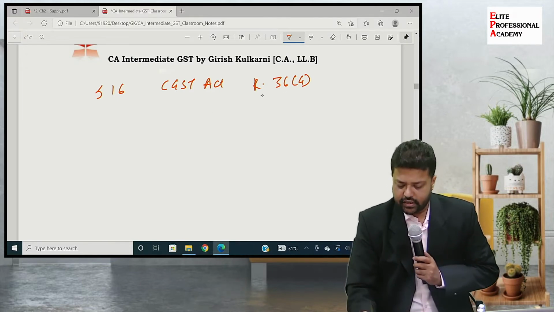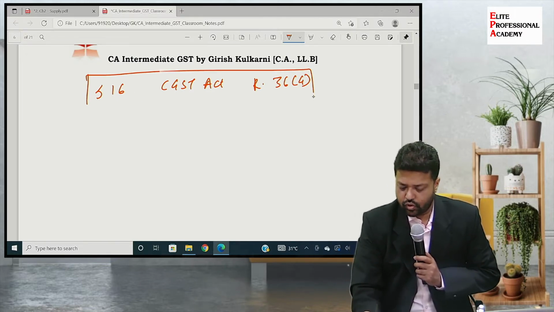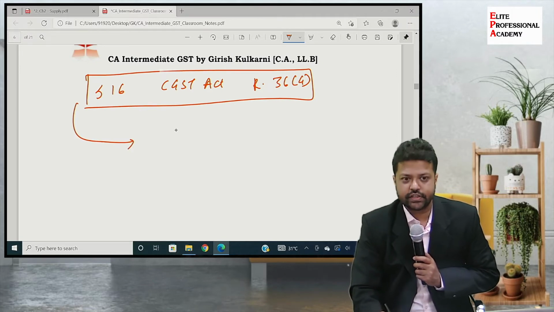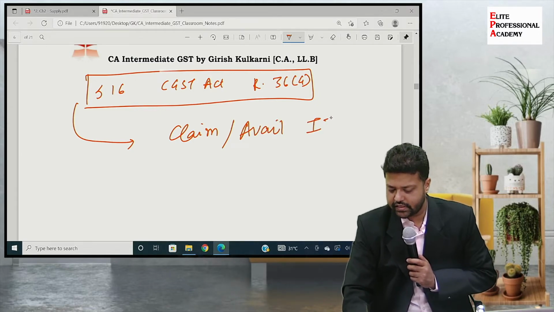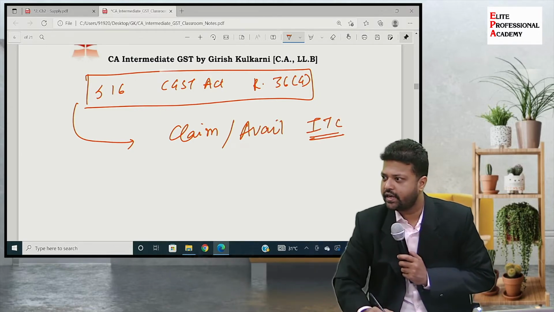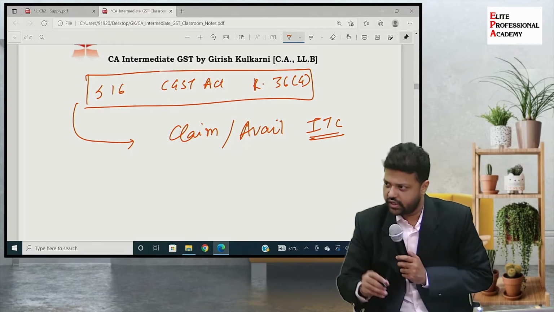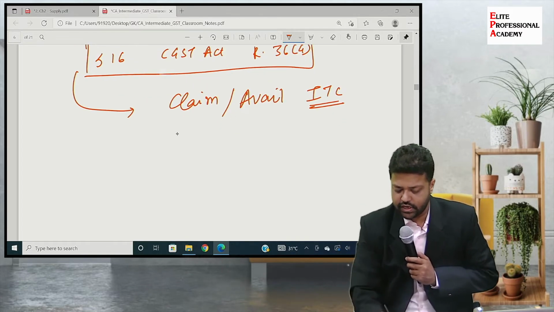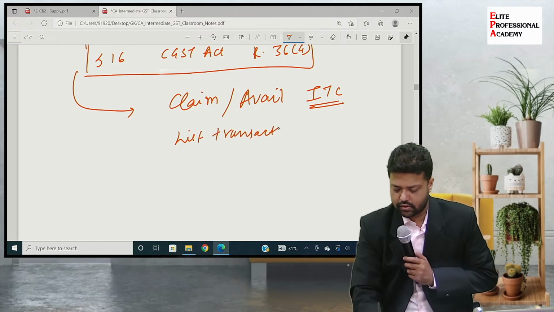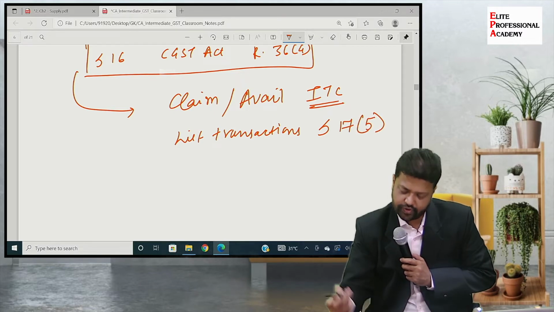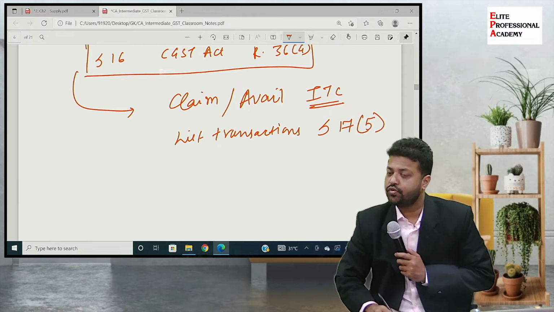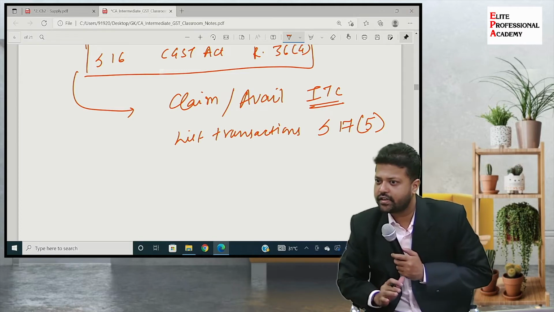Now, if you qualify through these conditions to claim or avail, which is the right term, the ITC, input tax credit, still there will be a list of transactions given under section 17 subsection 5, on which you will never get input tax credit.